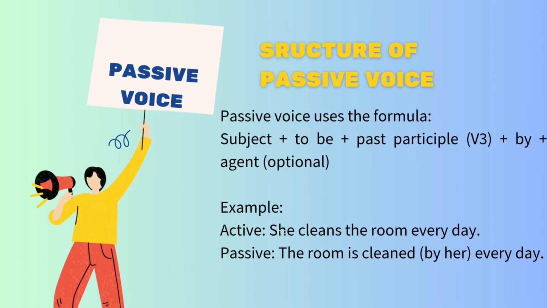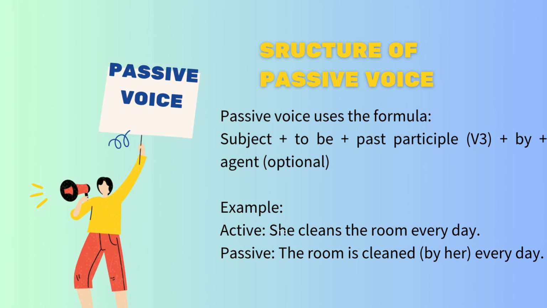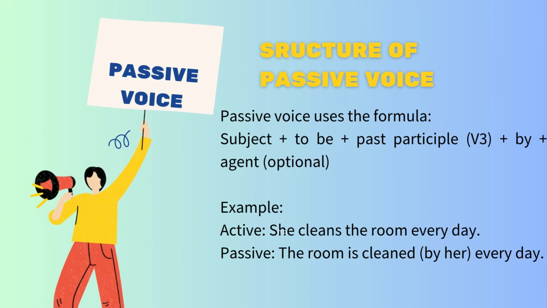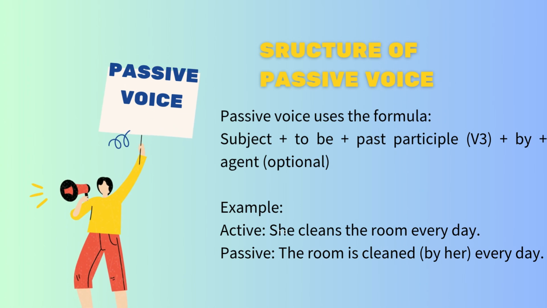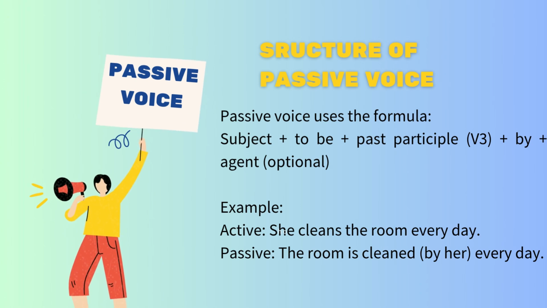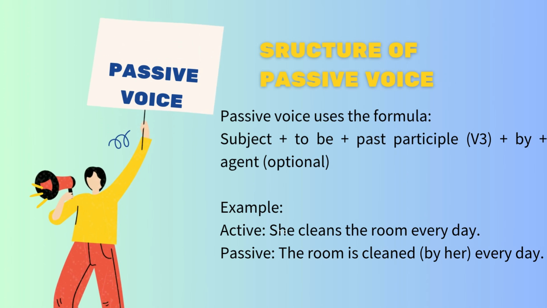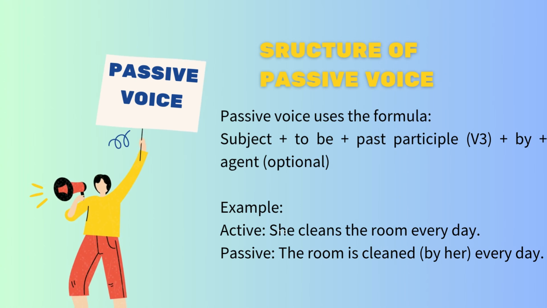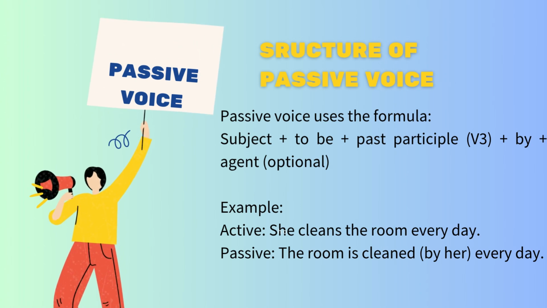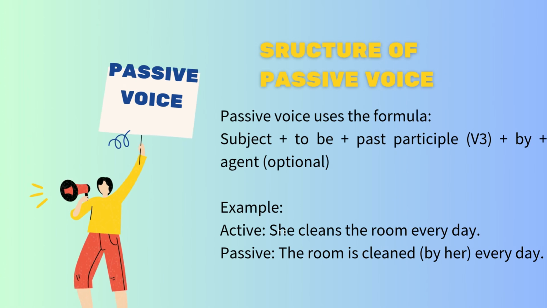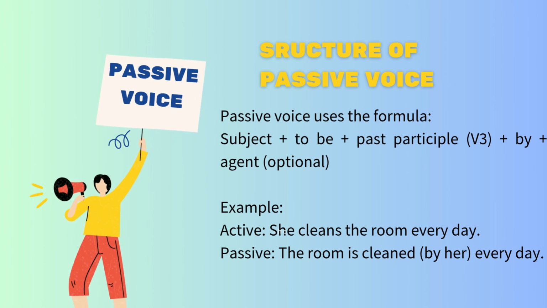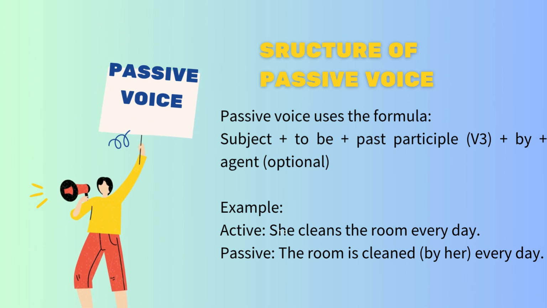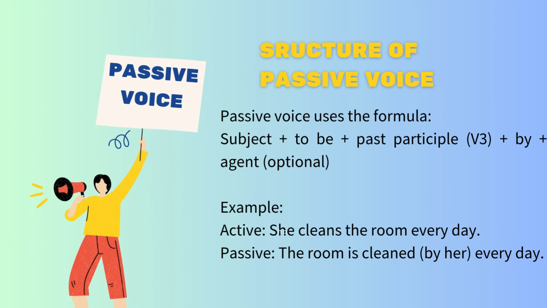Now, let's talk about the structure of passive voice. The formula is subject plus to be plus past participle or verb 3 plus by plus agent. The agent is optional. For example, she cleaned the room every day. That's active voice. When we make it passive, it becomes the room is cleaned by her every day. See? The focus moved from she to the room.